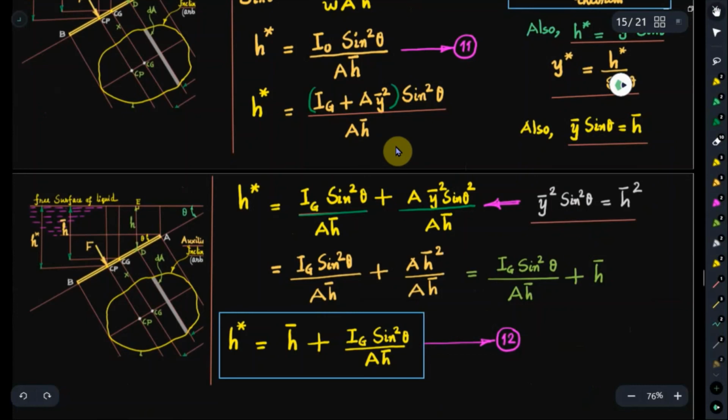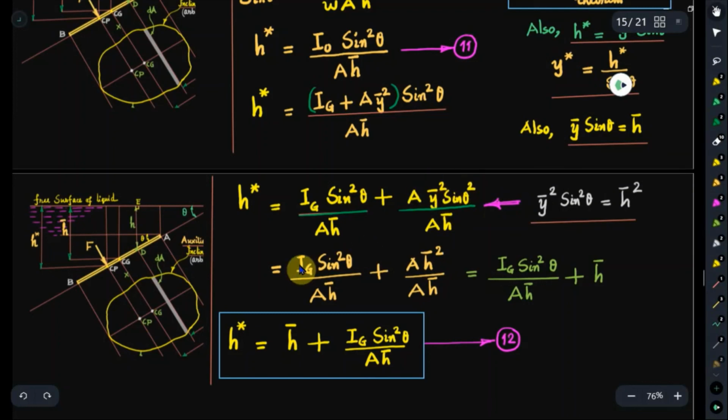So what do you get? See, this is sine square theta, not sine theta square, otherwise you need a bracket here, or you use sine square theta. So we know that y bar square sine square theta is h bar square. Now this y bar sine theta whole square is this part, so that is h bar square.